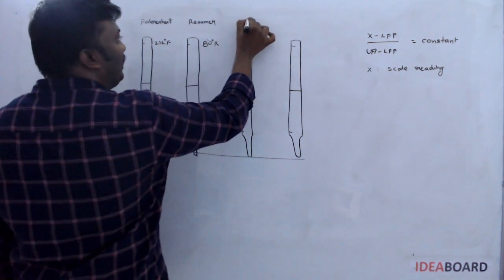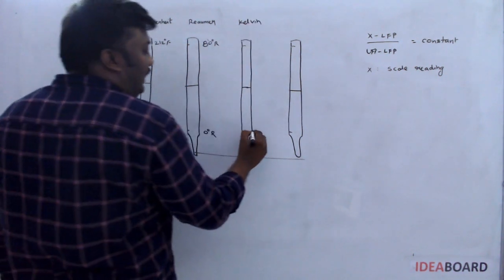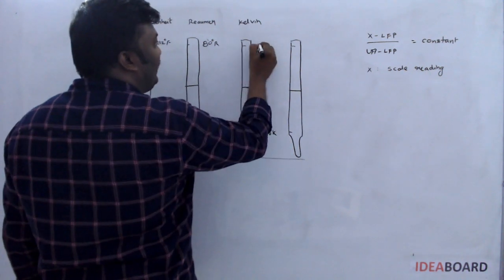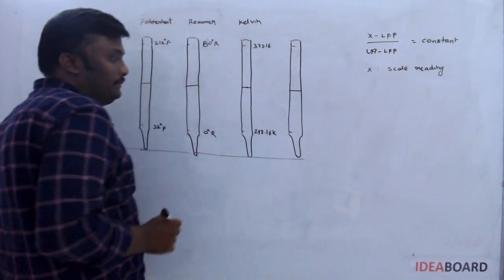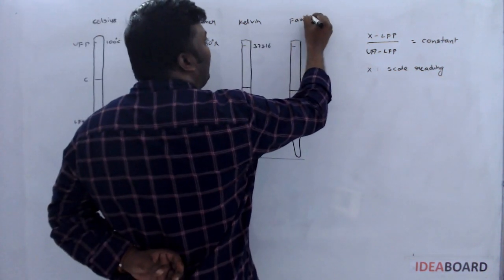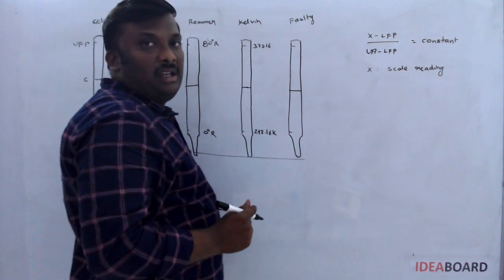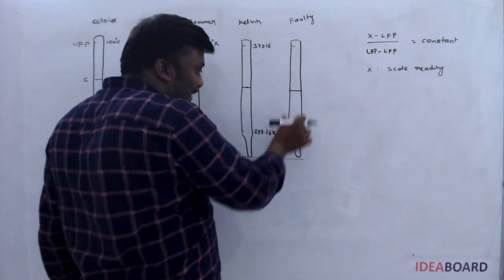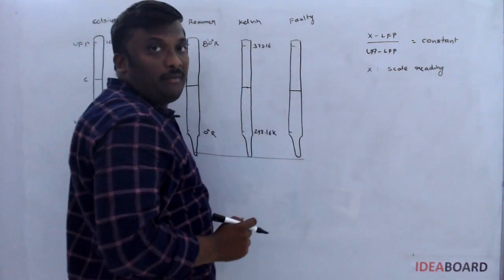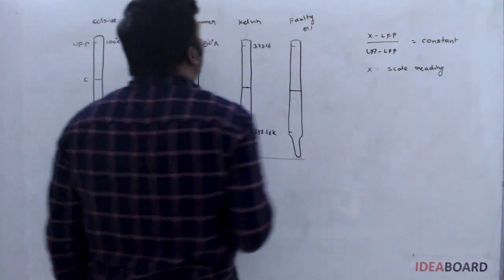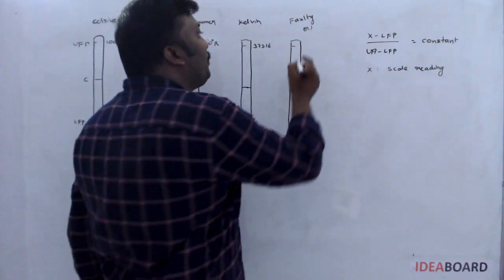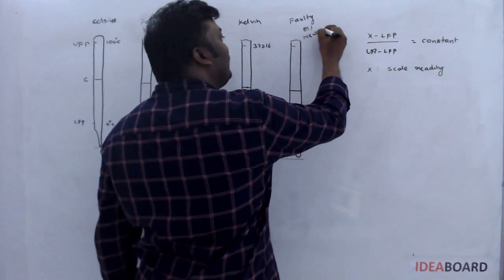And I am using another one, the Kelvin scale. It has 273.16 Kelvin and 373.16 Kelvin. And sometimes they talk about a faulty thermometer. Faulty means that while taking the measurements, they made some mistakes. At that time, you can use the term faulty thermometer. Other than these 4 scales, if you use any other scale, no problem, take it as a new scale.